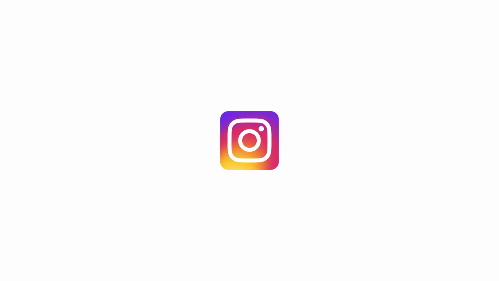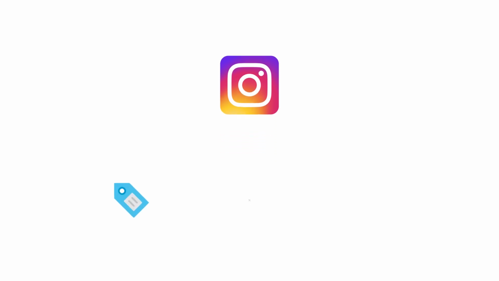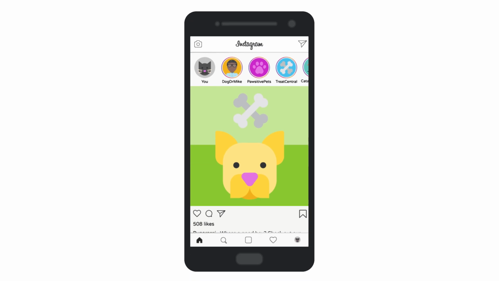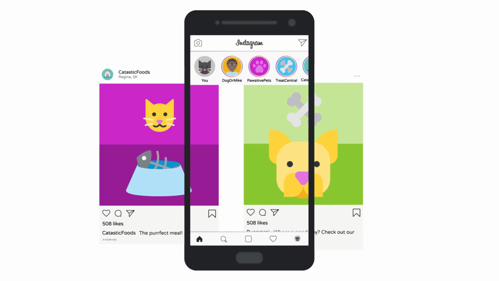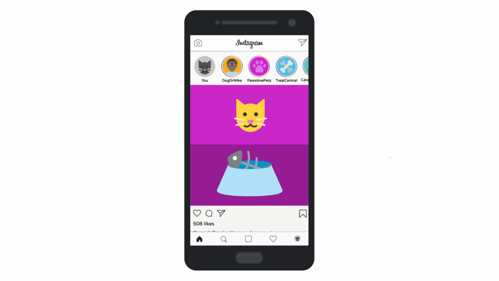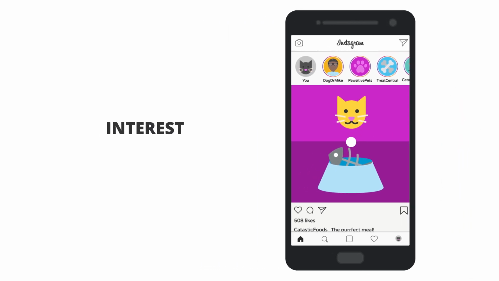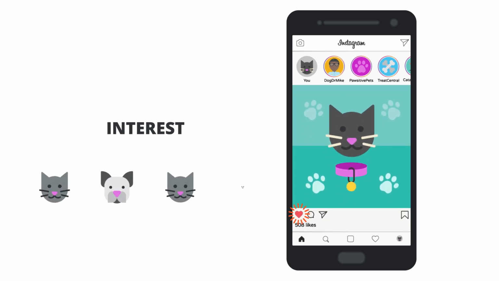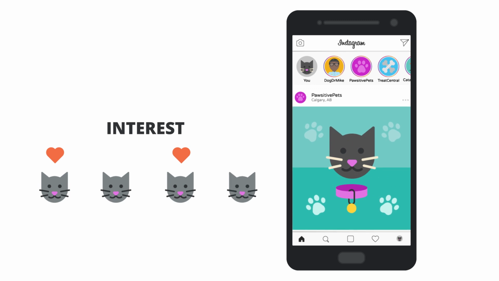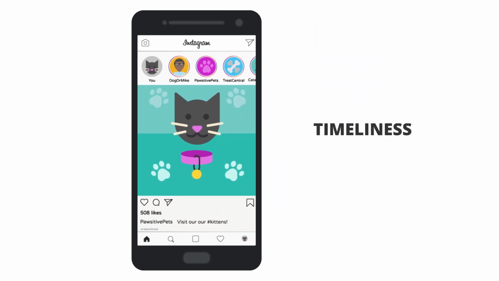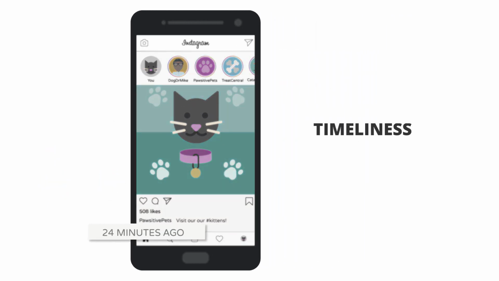Instagram is the leading social media platform for discovering new brands, experiences, and trends. Instagram's algorithm prioritizes posts in specific ways, two of which are especially important for social marketers: interest and timeliness. This means that how much a user interacts with similar content in the past will impact posts in their feed, and more recent posts are prioritized over older content.